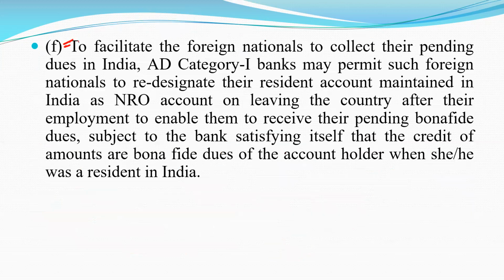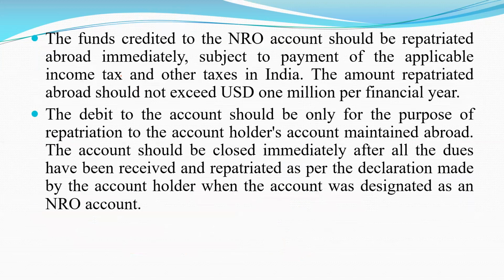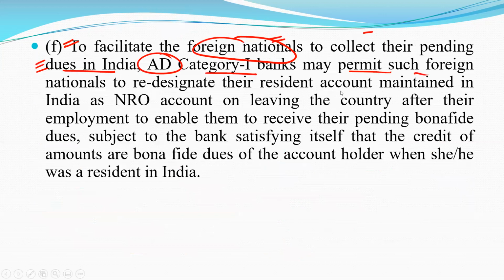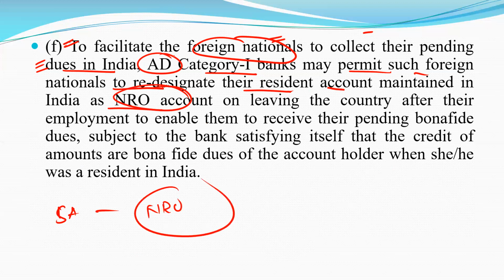Last one is to facilitate foreign nationals to collect their pending dues in India. Authorized dealers, basically category 1 banks, may permit such foreign nationals to redesignate their resident account maintained as an NRO account. Basically, the savings account has to be converted into the NRO account. That facility is provided by the authorized dealers or category 1 banks.